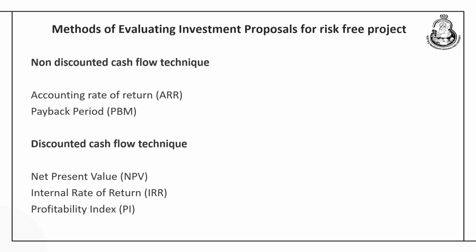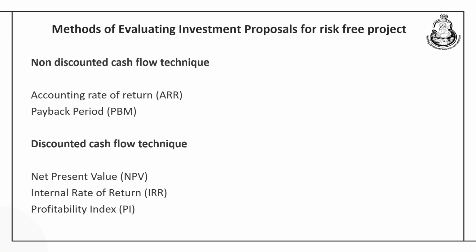Then there is another technique which is called the internal rate of return method. Here again we are using the principle of discounting, but the internal rate of return is a rate which equates the present value of future cash inflows with the initial cash outlay. That means, at this return the NPV is going to be 0.